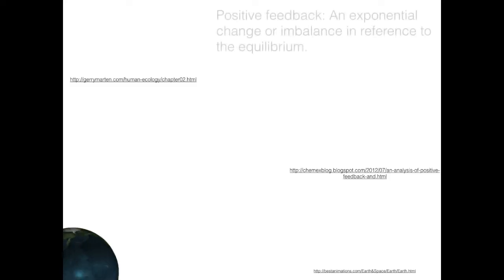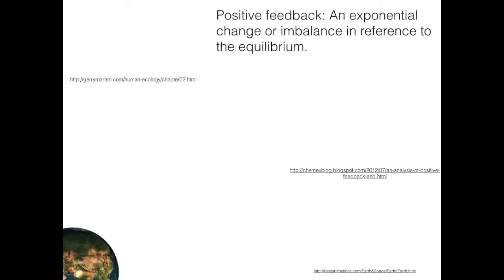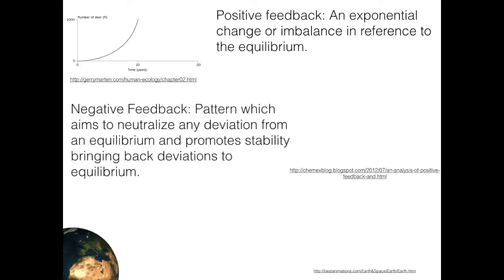Arctic oscillation can be described as a feedback mechanism. These feedback mechanisms are divided into positive and negative feedback. Positive feedback is an exponential change or imbalance in reference to the equilibrium, while negative feedback is a pattern which aims to neutralize any deviation from an equilibrium and promotes stability, pushing deviations back to the equilibrium.